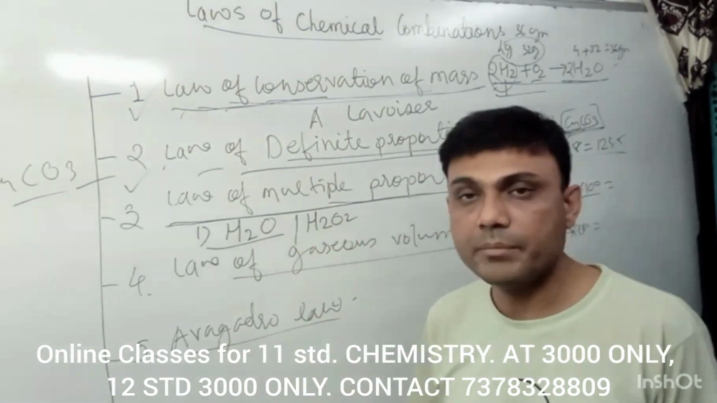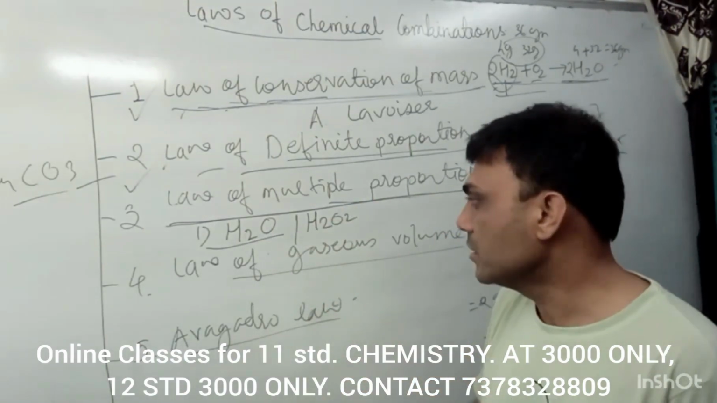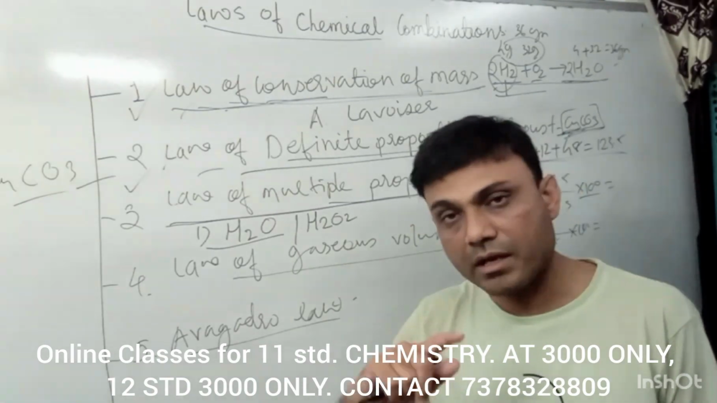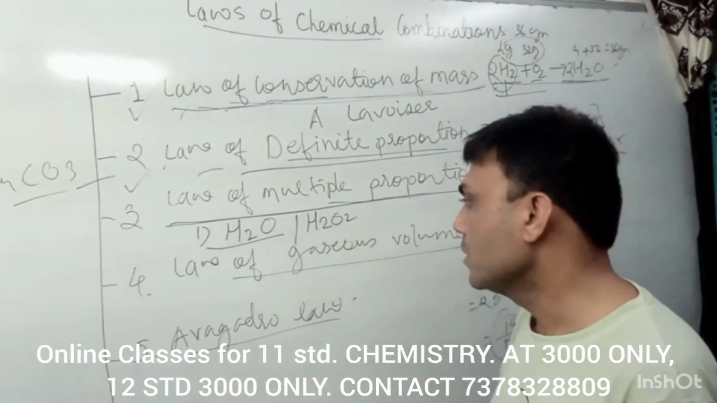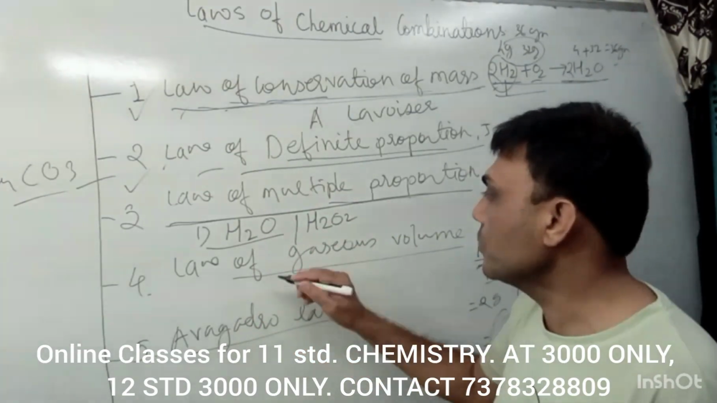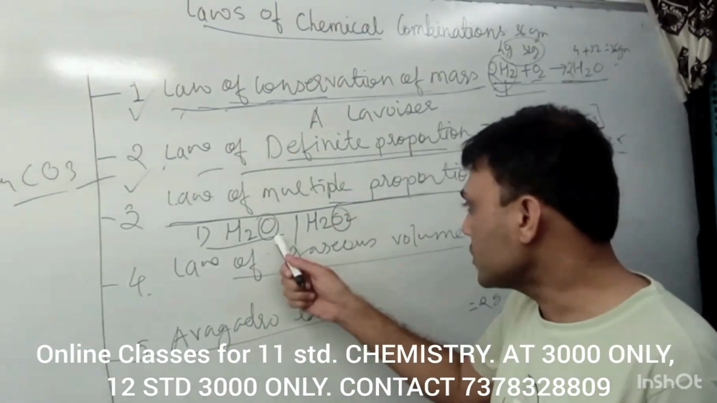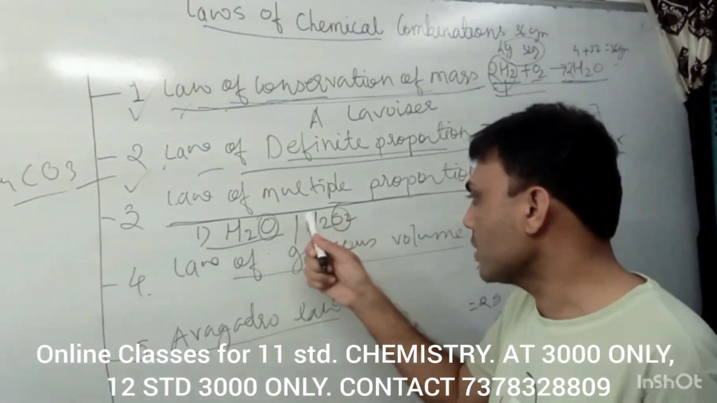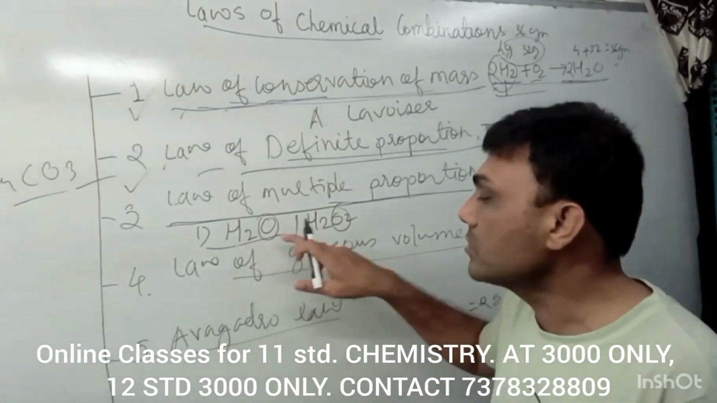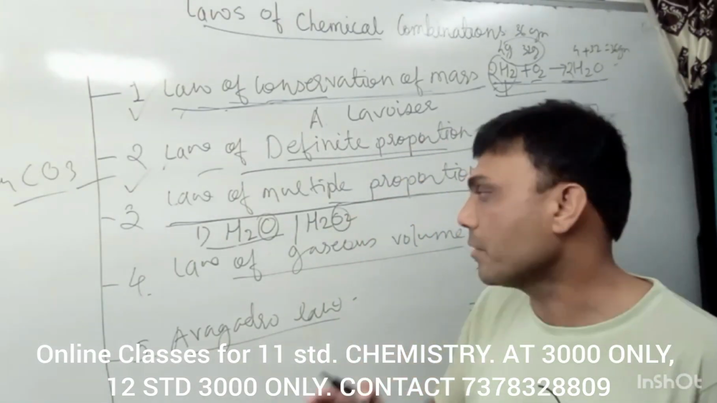Now there are two elements, hydrogen and oxygen. These two elements combine to form two compounds: one is water and another is hydrogen peroxide. Ratio of the masses of the element. Suppose we take the oxygen element. The ratio of the mass of oxygen combining with the fixed mass of hydrogen will always bear a simple ratio of whole numbers.